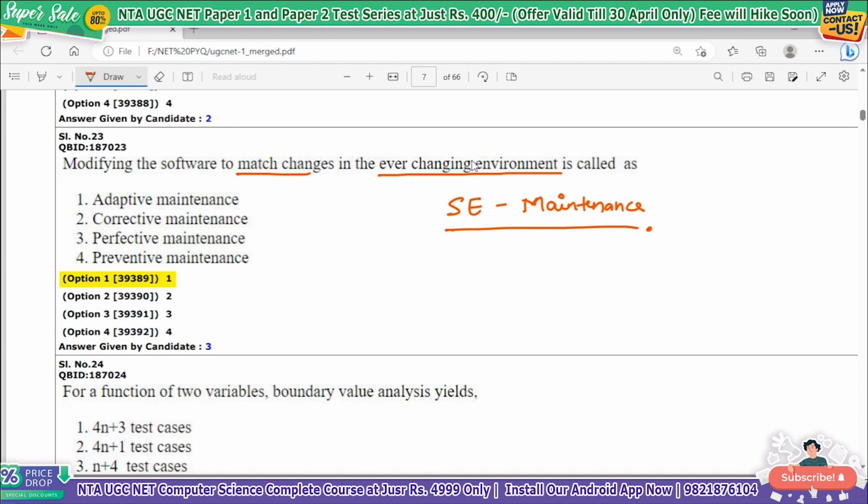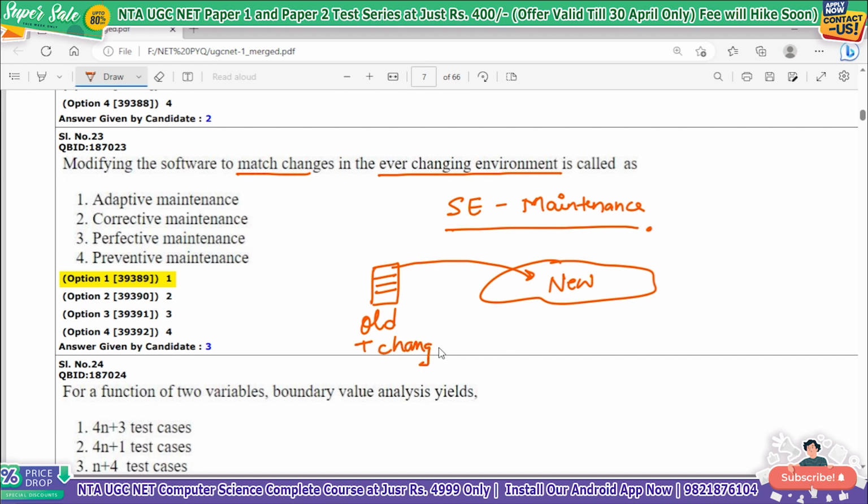So basically what they're saying is, this is your environment and you are making a change in your model. If this is your model, you are changing it in such a way that it is adaptable to this particular environment. This is a new environment and this was my old model. So what I did, I made some changes in this old model so that it can adapt to this new environment.